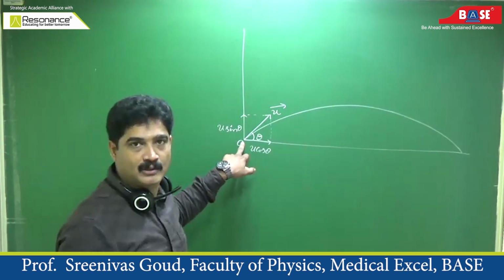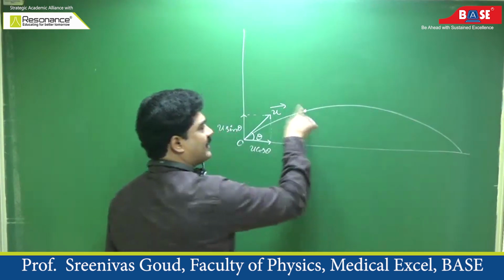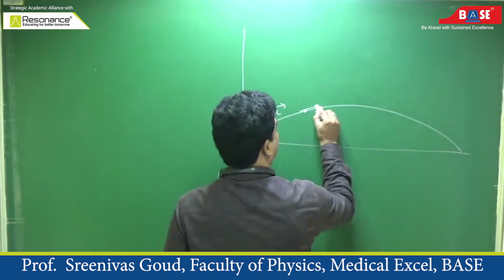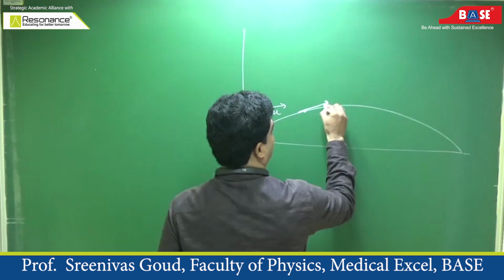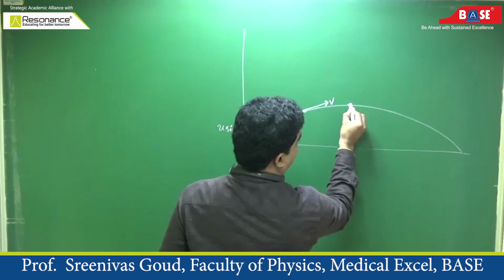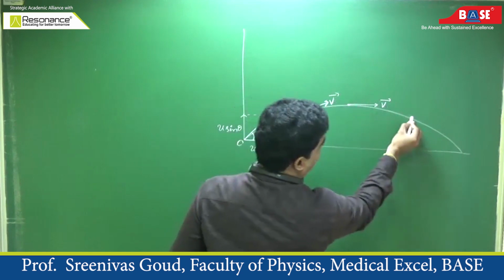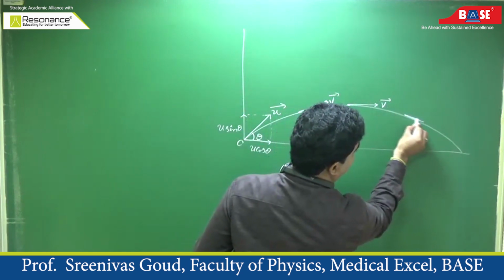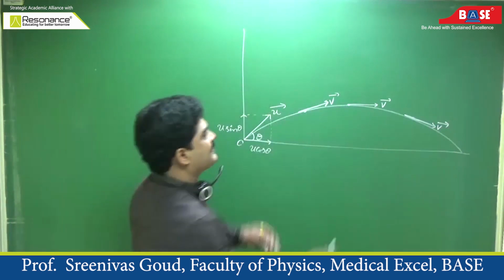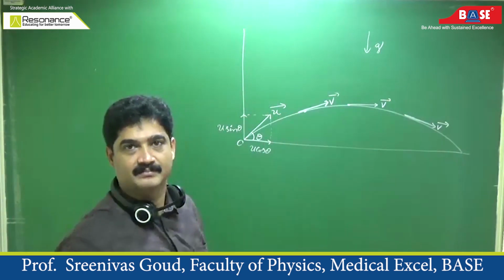So at point O, right now the projectile is. Consider any point on its path, then its velocity is given by the tangent drawn at that point. Suppose I consider one more point here, the velocity of the projectile at this point is also given by the tangent drawn. And at this point also it is the tangent drawn. Acceleration acts in downward direction. That is, acceleration due to gravity on the projectile acts in downward direction.